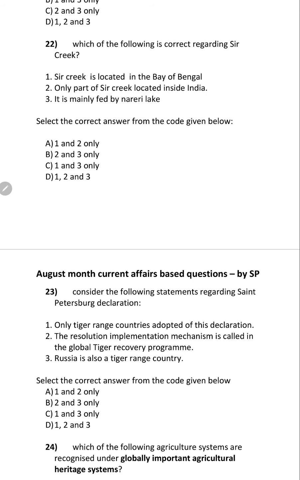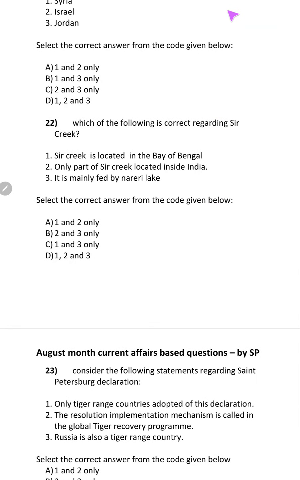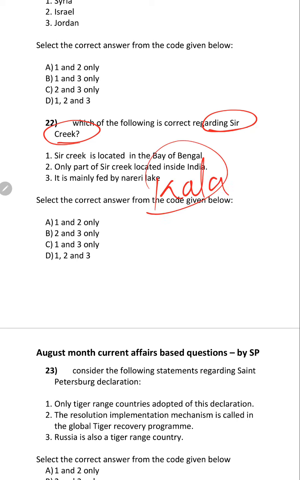So come to the 23rd question. Which of the following statements regarding St. Petersburg Declaration is correct? And one more thing I forgot to say here: Sir Creek and Kala Pani we have discussed, that is Kali river.